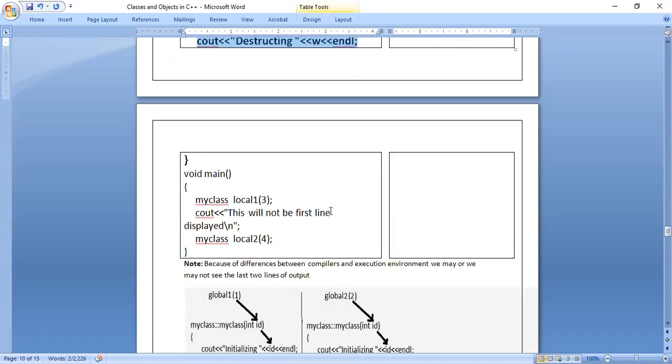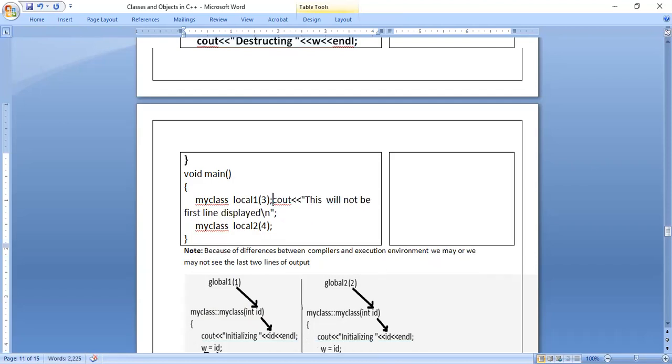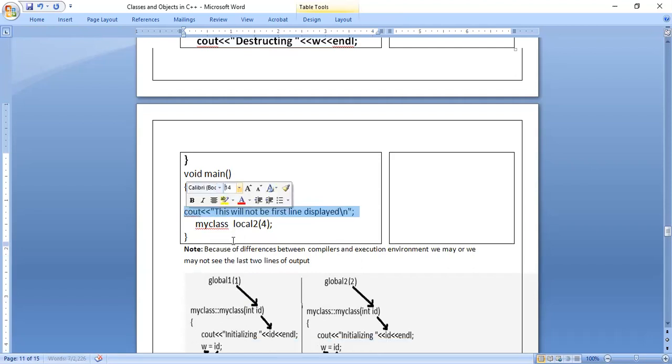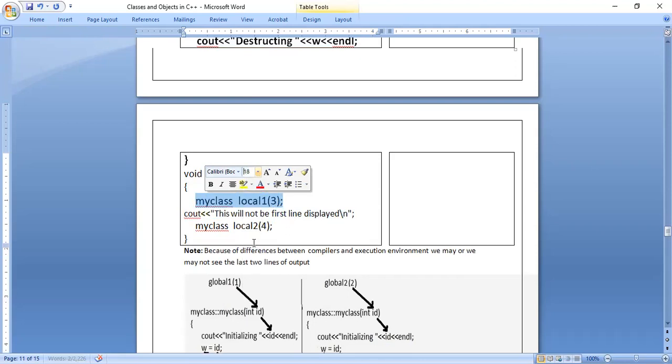Next, coming to the main function, we will see how we have written it. In the main function, we have created one object, and that object is a local object.